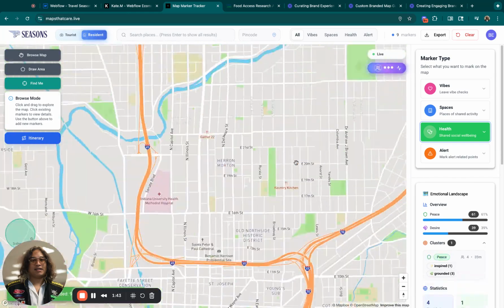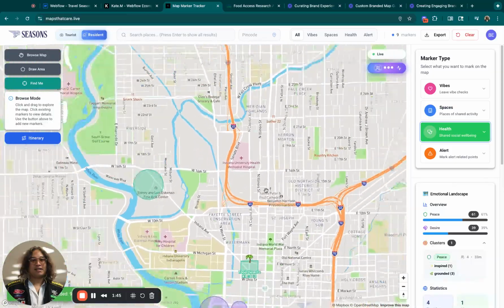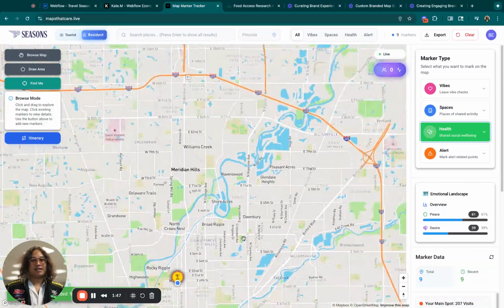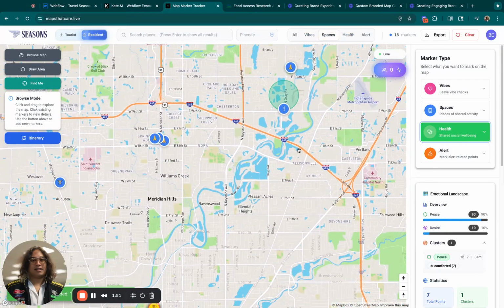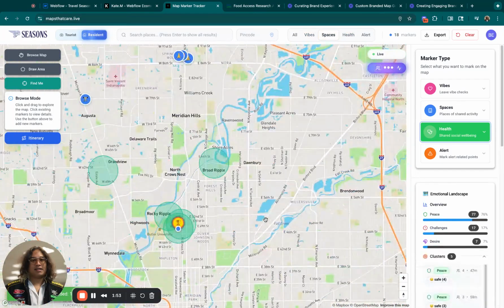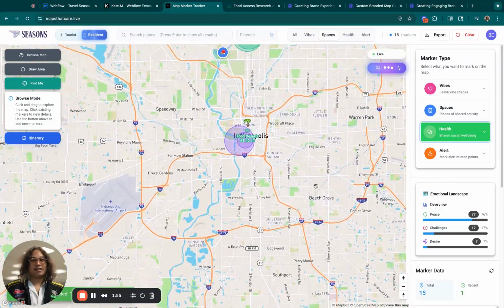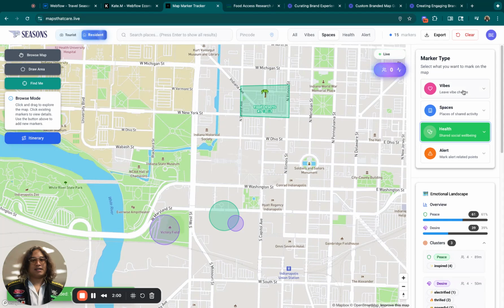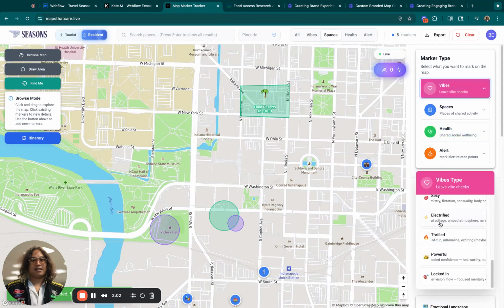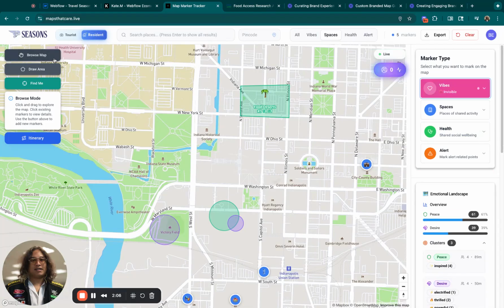So let's find a challenge one. Let's go to vibes and refresh. Let's see. If we can't find a challenge one, we can always create one. So what that would look like is you'd be able to see vibes such as these.